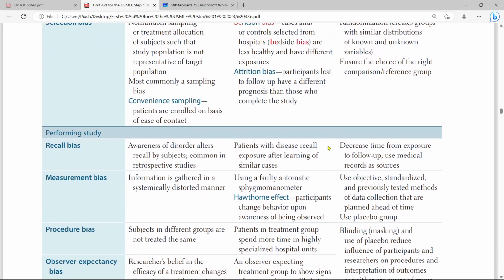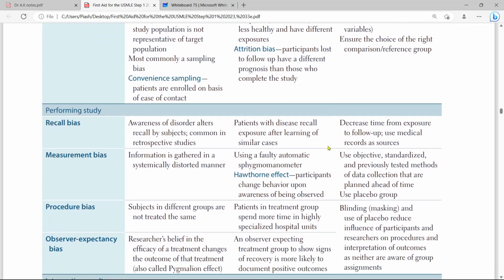What is recall bias? Recall bias is when patients with the disease recall the exposure after learning about similar cases. Patients actually know about the disease.